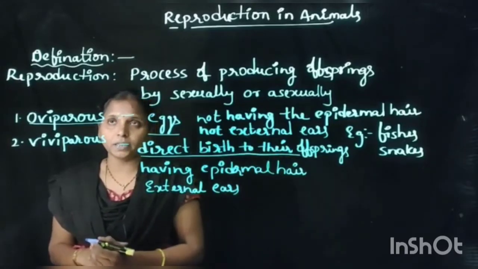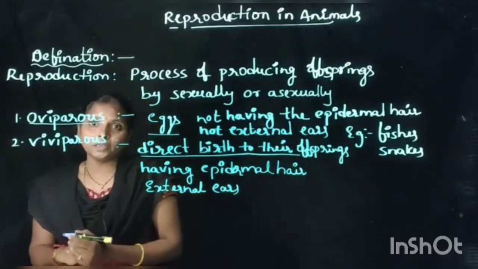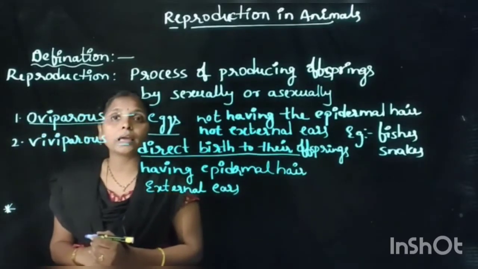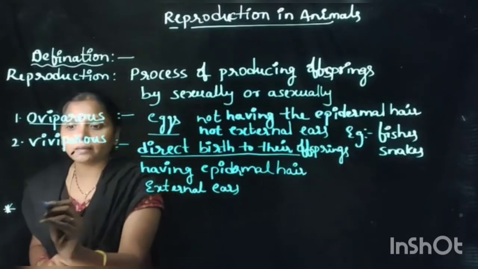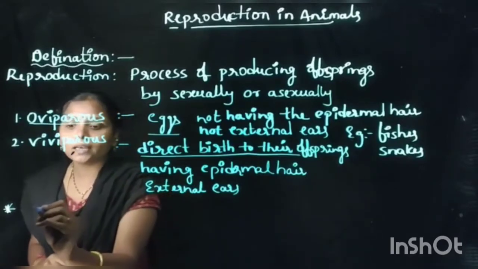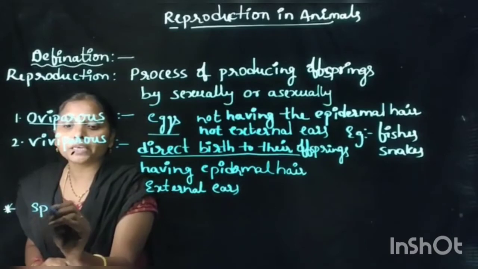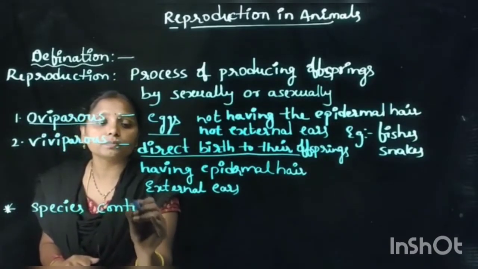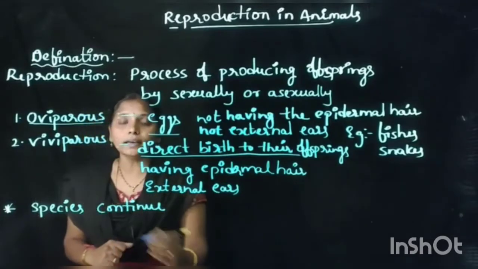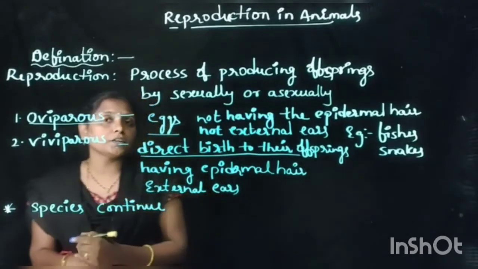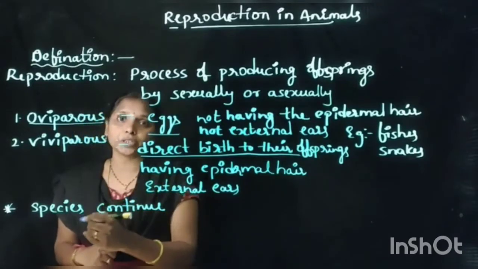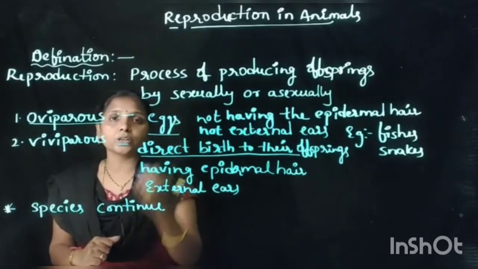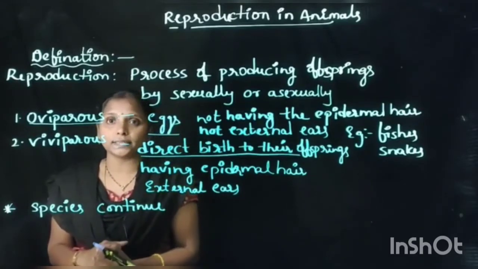Here reproduction is a very important life process, because by this life process only species can continue on the earth. Species can continue on the earth by the reproduction process only. So that's why in the life processes, reproduction has its own importance.